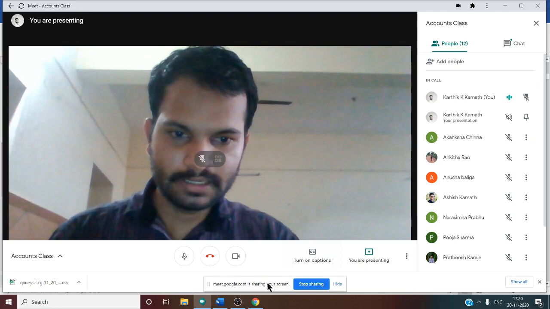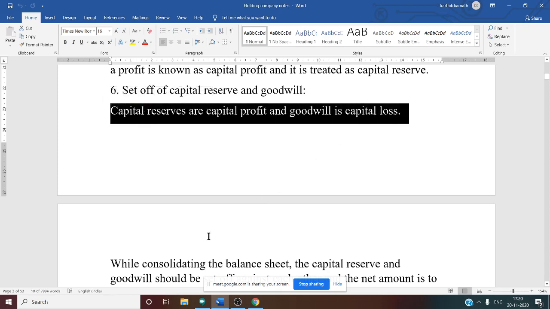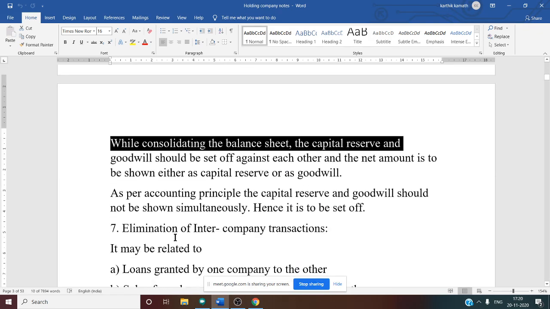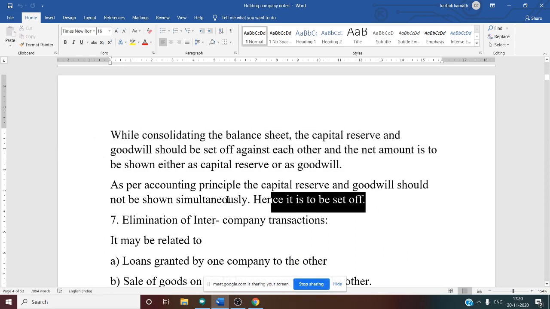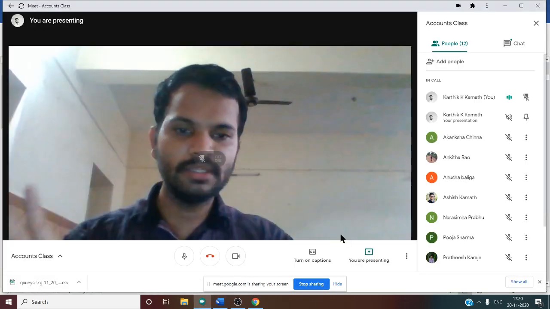So now, we were talking about capital reserve and goodwill. Capital reserves are capital profit and goodwill is a capital loss. So while consolidating the balance sheet, capital reserve and goodwill should be set off against each other, and the net amount is to be shown either as a capital reserve or goodwill. Very important point: as per the accounting principle, capital reserve and goodwill should not be shown simultaneously. You can show only one, either capital reserve or goodwill. That is why set off is necessary.